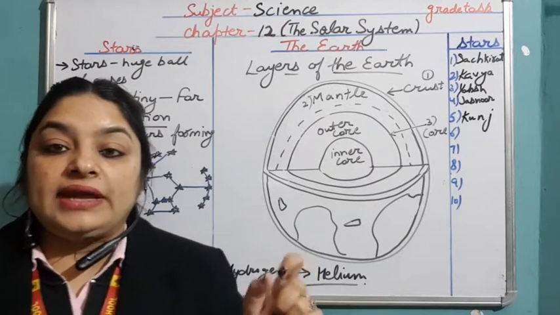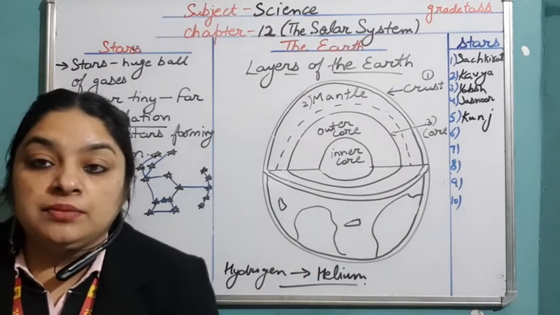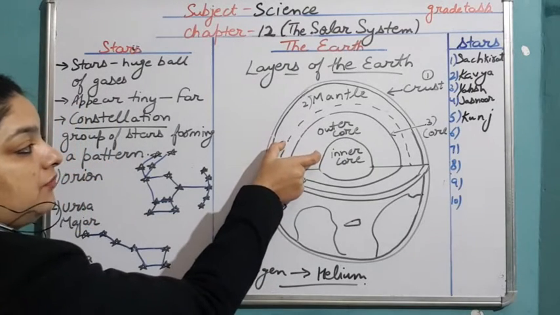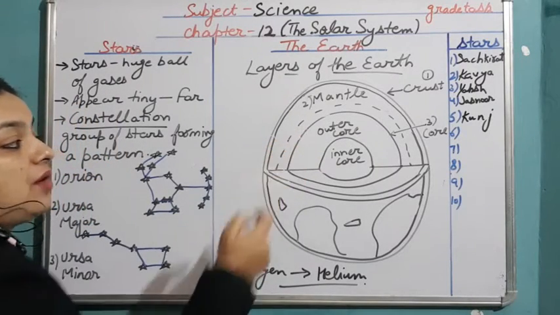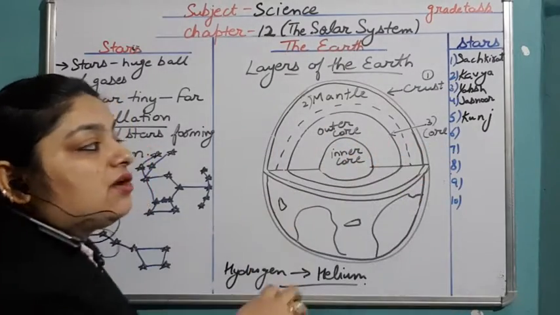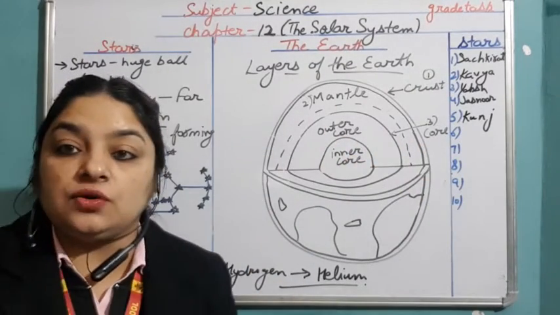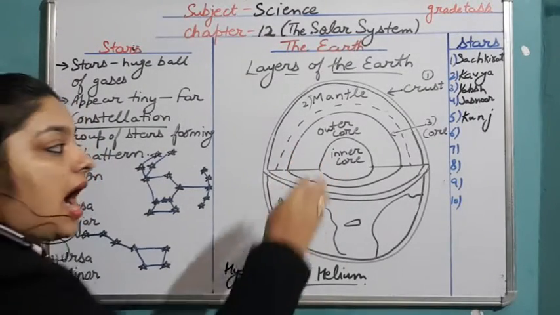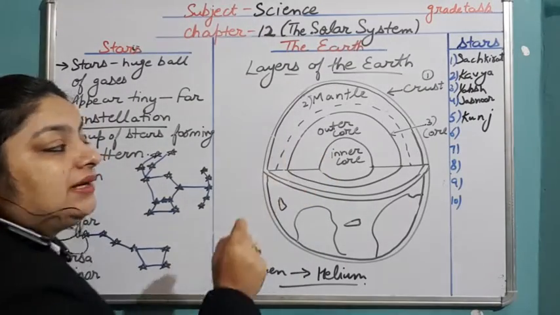So when any volcano erupts, at that time magma comes out from this inner mantle layer and the outer core. Now the third layer, the innermost layer of the earth, is the core. The core is further divided into two parts, the outer core and the inner core. The outer core is present in a molten state.